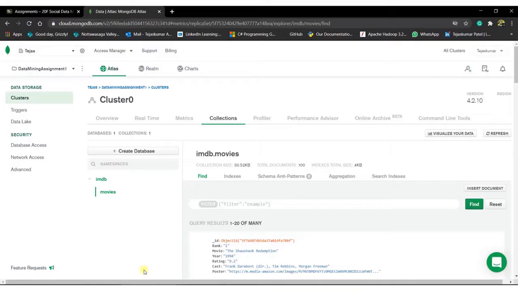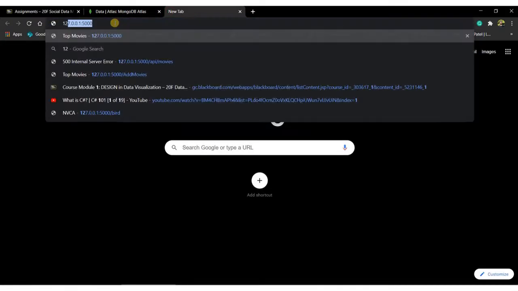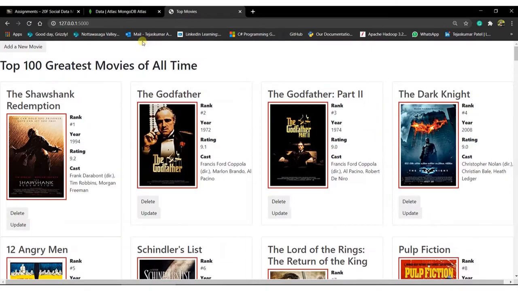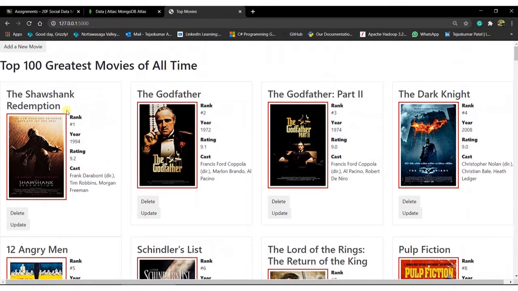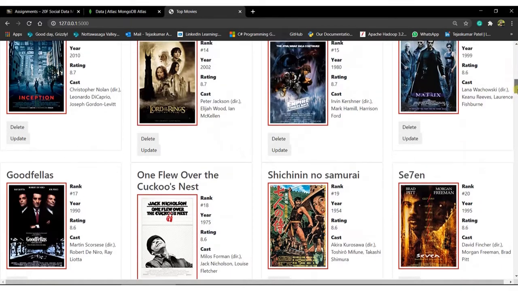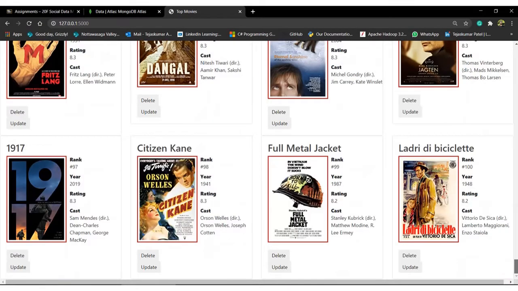Here, if I go to this link, this is a localhost. As you can see, we are reading the data from our database. Here you can see the top 100 greatest movies of all time.